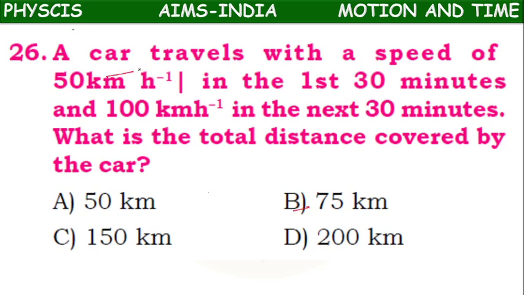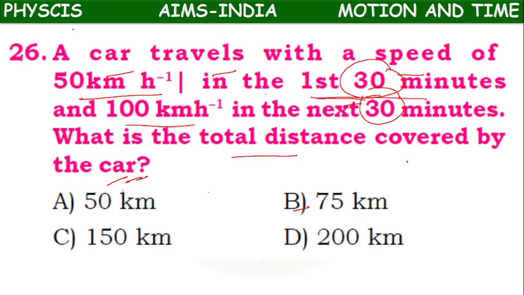So a car travels with a speed of 50 km per hour in first 30 minutes, 100 km per hour next 30 minutes. What is the total distance covered by the car? It's a general question, children. First 30 minutes, it is going with a speed of 50 km per hour.